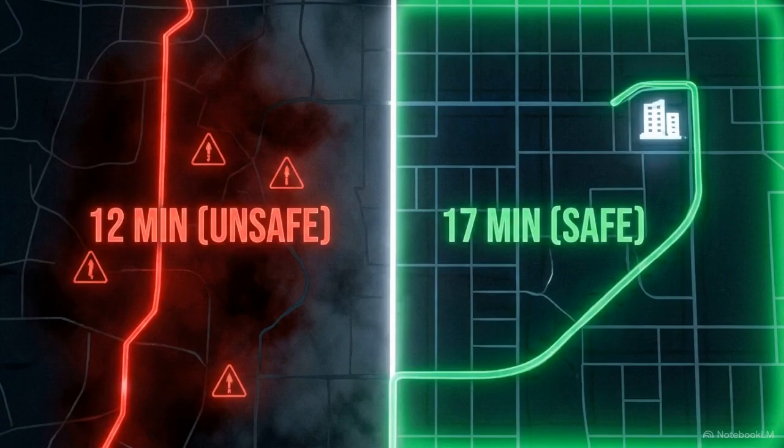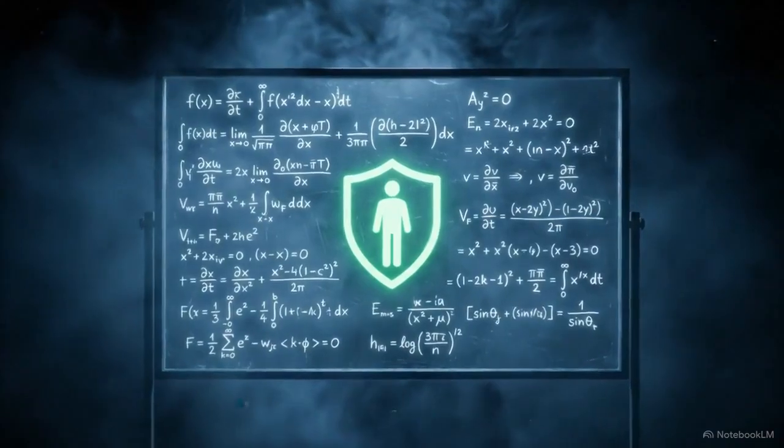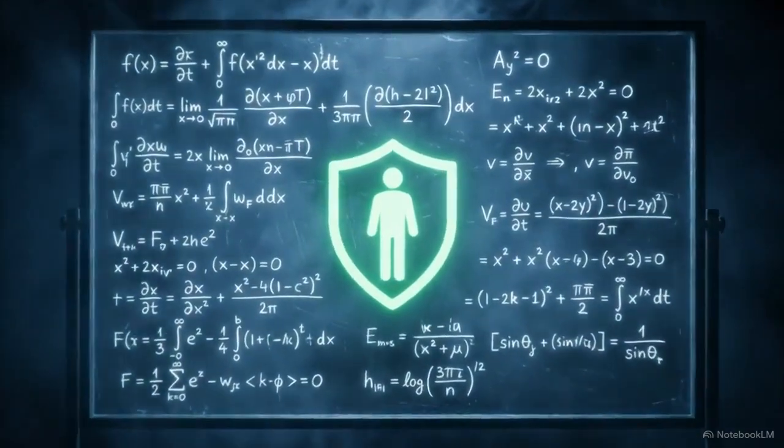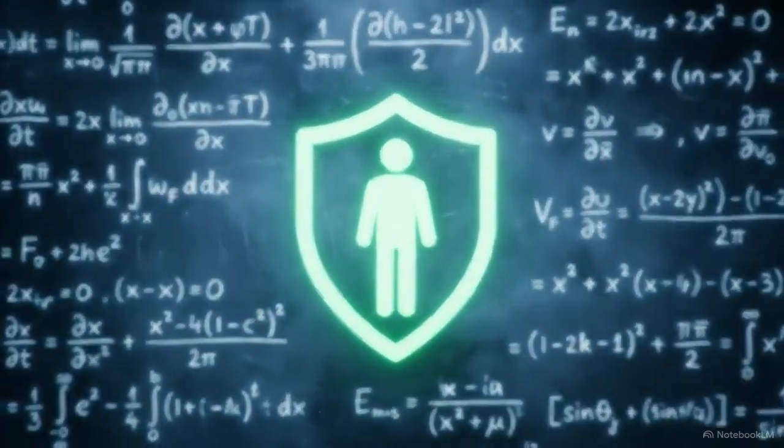The operational rule governing this agent is absolute. A route that takes 5 minutes longer but avoids a high crime area will always be selected over a faster, dangerous one. By enforcing this logic, the agent changes the routing equation, placing a higher mathematical value on human life than on travel time.